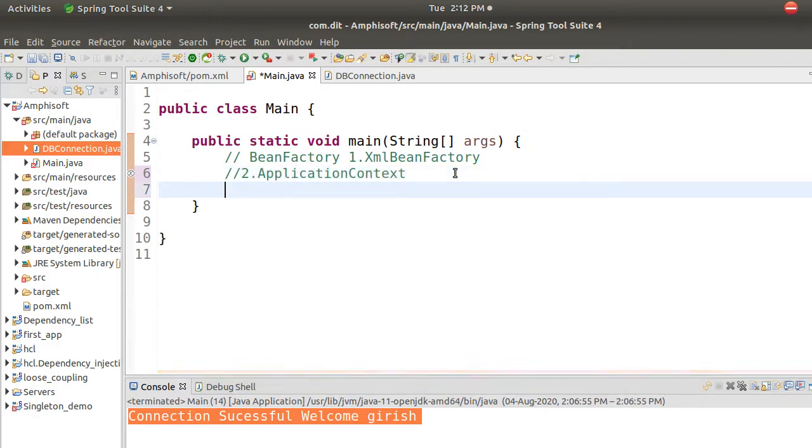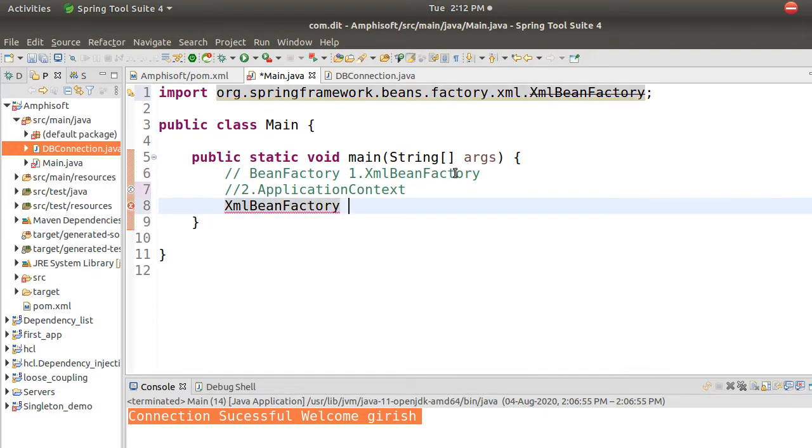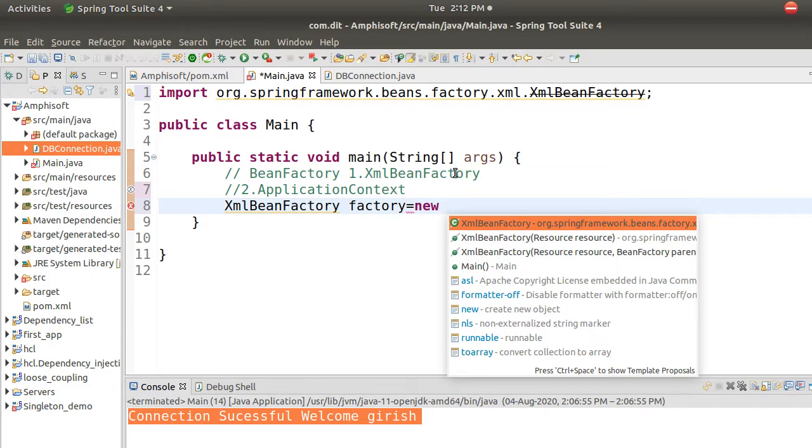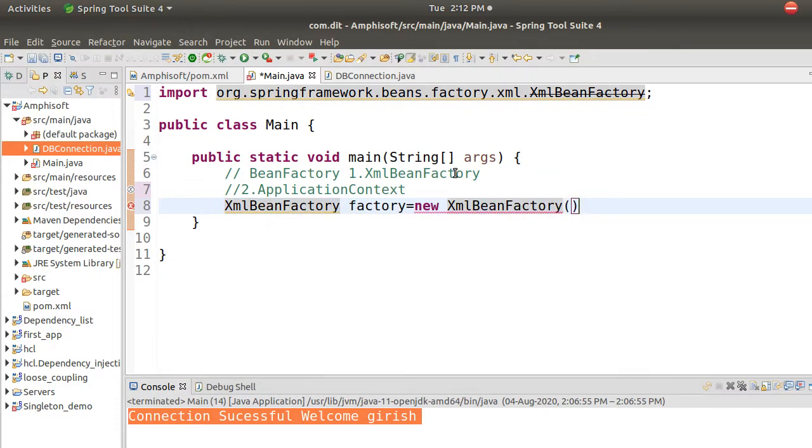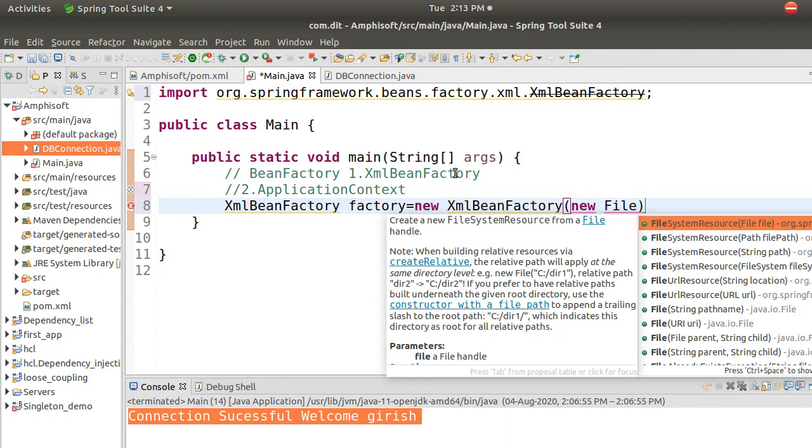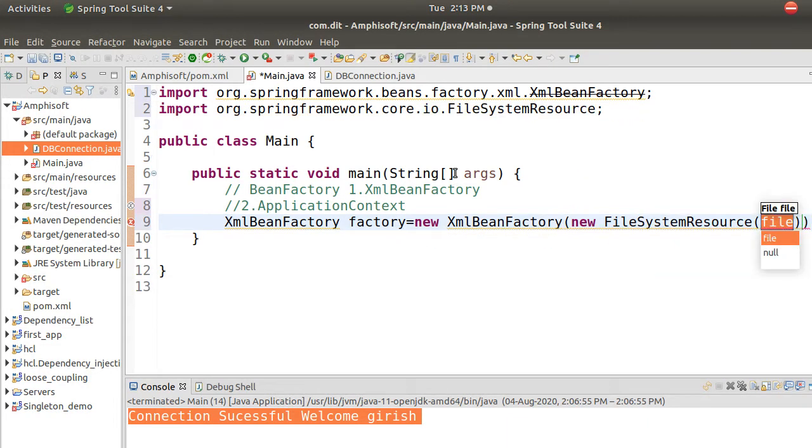Now I will use my XML bean factory. There is something called XML bean factory equal to new XML bean factory of. This is an implementation class. Here you have to pass new file resource. Don't worry about what I am typing now; you will easily get to know once I finish this code.